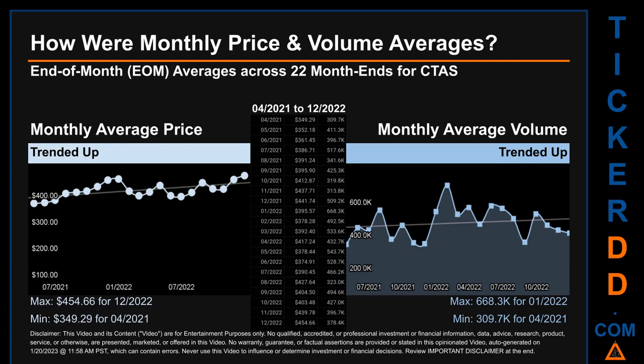The maximum end-of-month average price was $454.66 for 12/2020, while the minimum was $349.29 for 04/2021. Looking at volume, 01/2022 and 04/2021 respectively saw the highest and lowest monthly average volume at 668.3 thousand and 309.7 thousand.